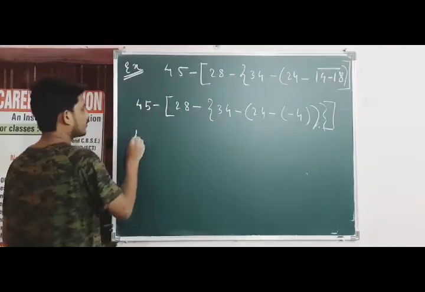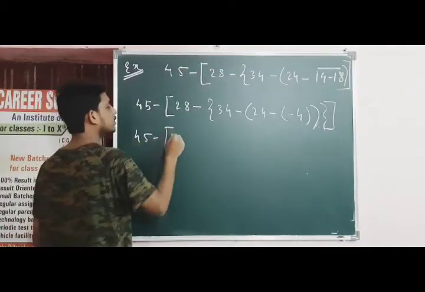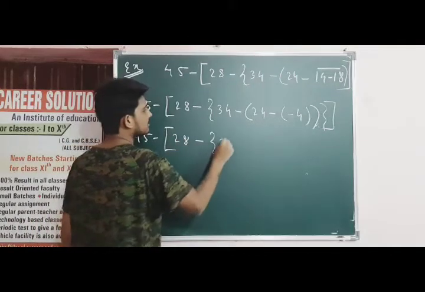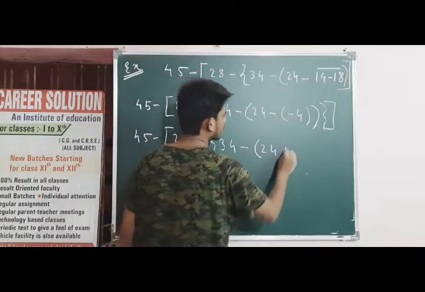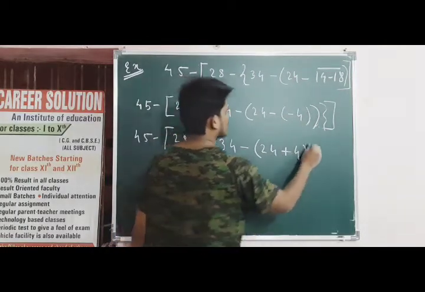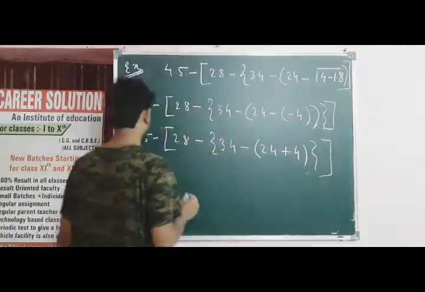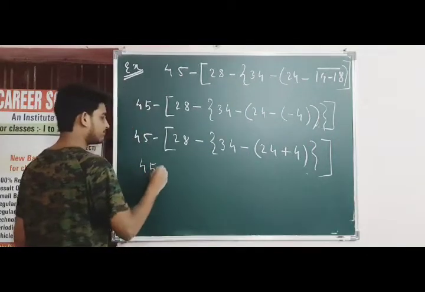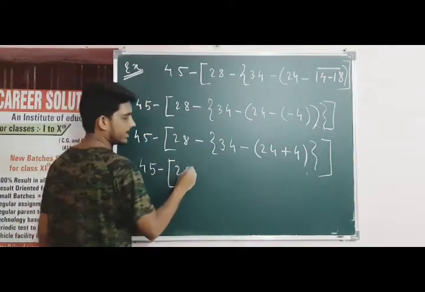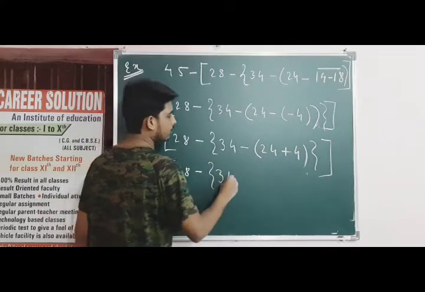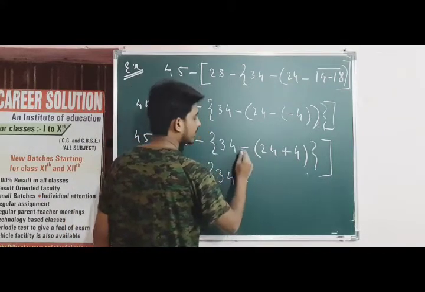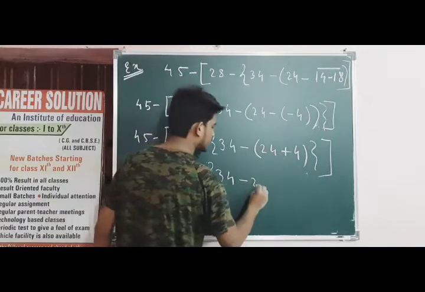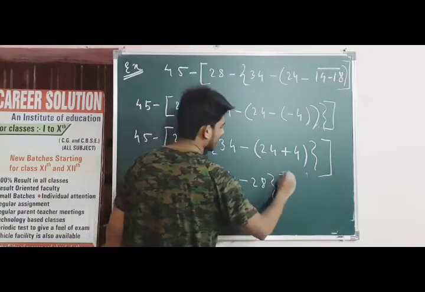Okay, so 45 minus 28 minus 34 minus of 24, and minus minus become plus 4, and then curly bracket of this. So 45 minus 28 minus of 34 minus 24 and 4 become 28, and 28 minus and plus become minus 28. Now the smaller bracket is solved.